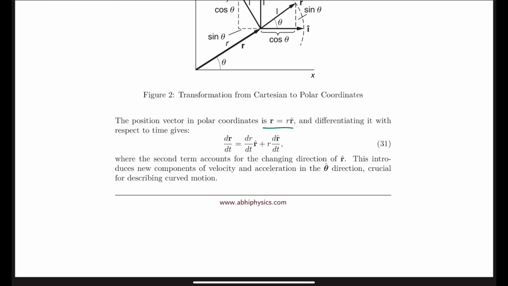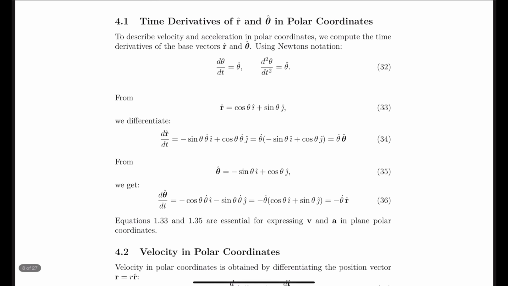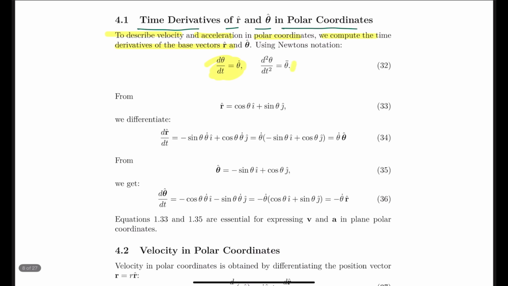So each and everything is covered here, and they all are covered in a very simple manner. Like we start from an extremely simple equation, then we move to the next simple equation, and so on. Those two books are great, and I have simplified those two books even further. So you will miss nothing, it will be easy for you. Like if you see the language, let me tell you. So time derivative of r vector and theta vector in polar coordinates. r cap and theta cap, these are unit vectors. So to describe velocity and acceleration in polar coordinates, we compute the time derivative of these base vectors r and theta. So this is the theta derivative, this is the double derivative of theta. These are just Newtonian notation.